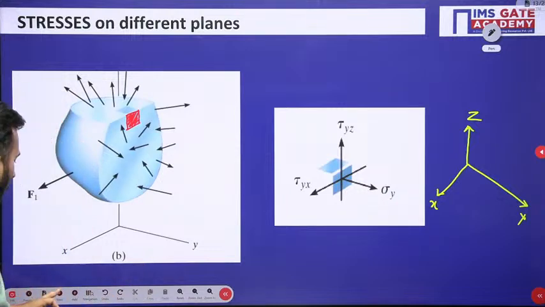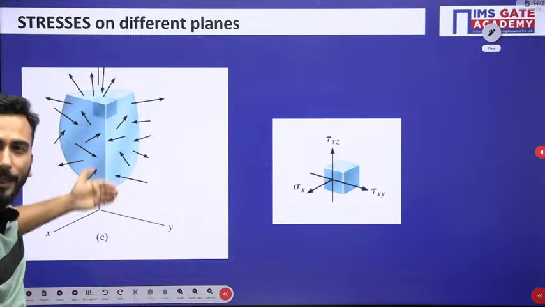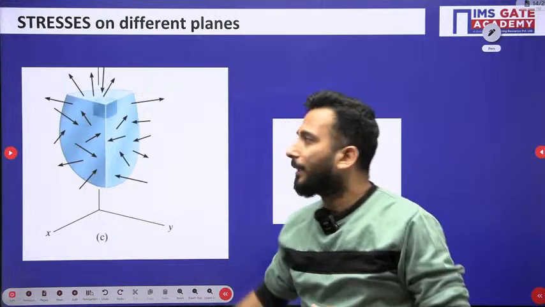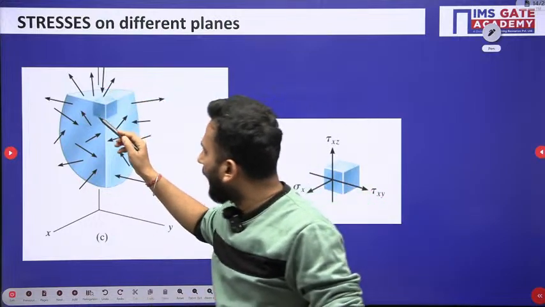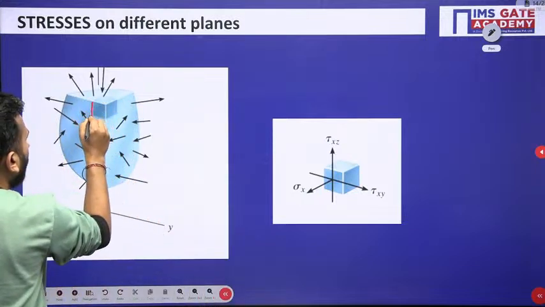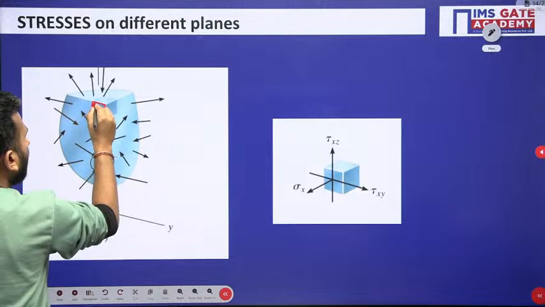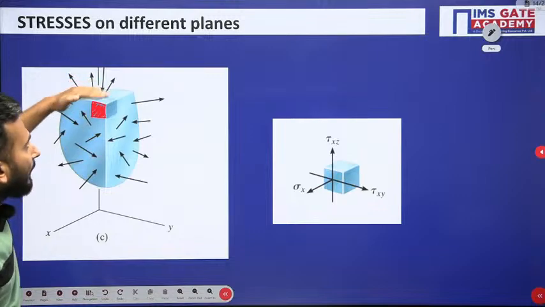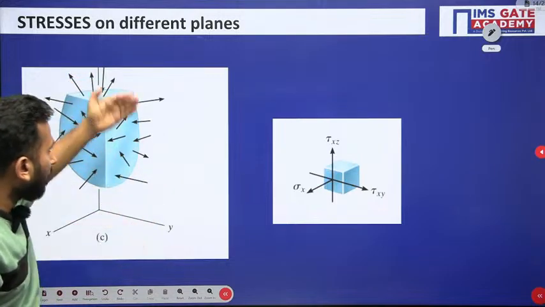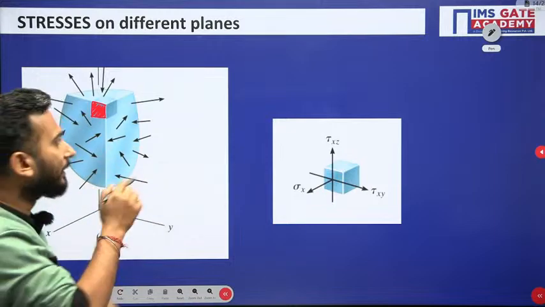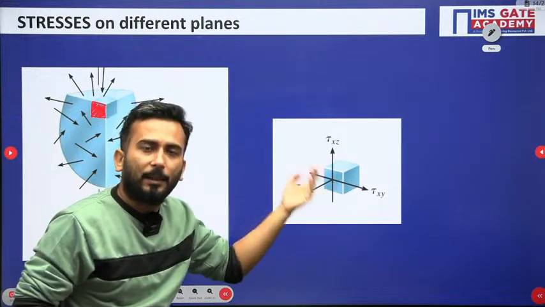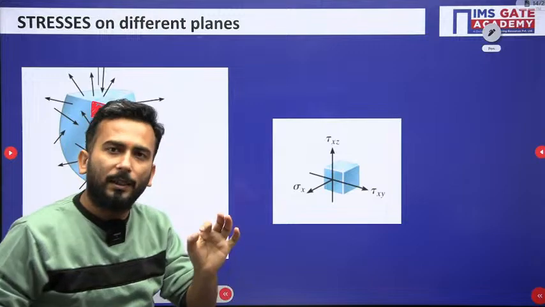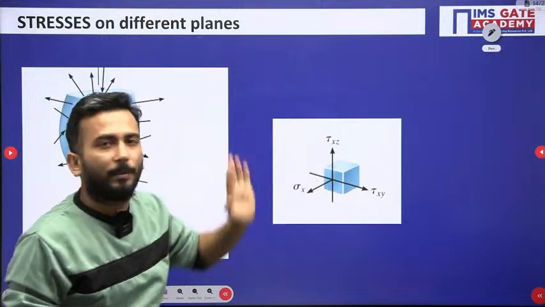And not only this, if I have to cut the plane in this way, I hope the manner in which I have cut is clear. If I am cutting the plane in this way, there can be an element over here also. Now I am considering the element on this face. So earlier I considered the top face, then I considered the lateral face, and now I am considering one plane on the back face. On the back face, the normal direction will be sigma x, and on the plane there will be one shear stress in the y direction and one shear stress in the z direction.